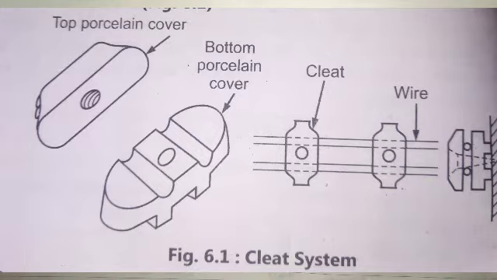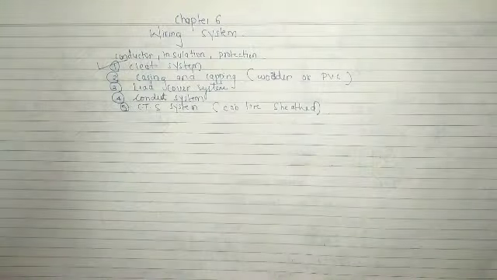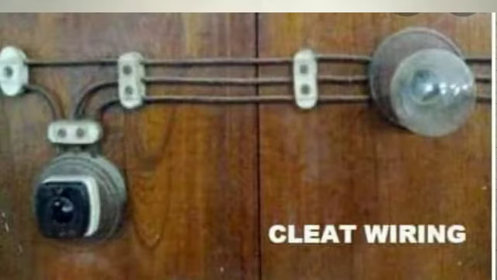The material used is porcelain, which means it is an insulating material. Now we'll read what they have given for the cleat system. It consists of VIR, vulcanized Indian rubber wires, gripped between the porcelain cleats.